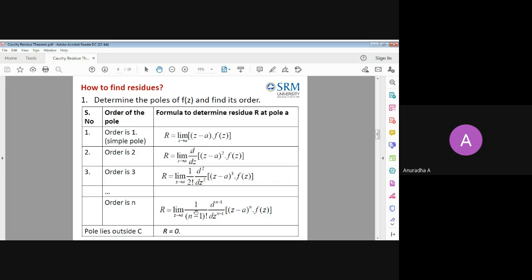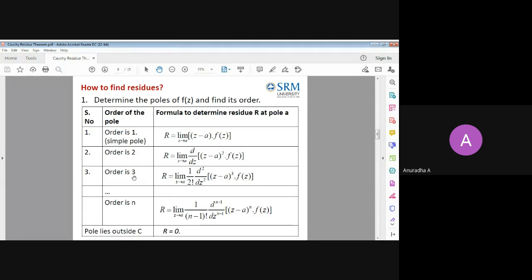Then multiply by 1 by n minus 1 factorial. For this whole thing, apply the limits z tends to a. That is, after finding the derivative and multiplying by this term, wherever z is there, apply a. Whatever answer you get, that will be called the residue.